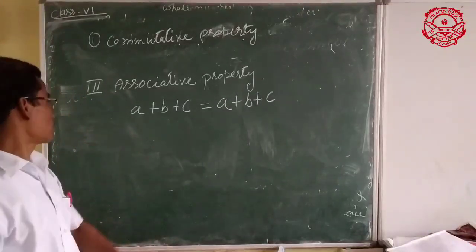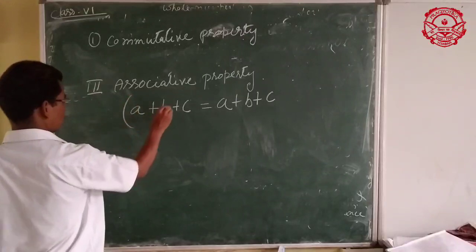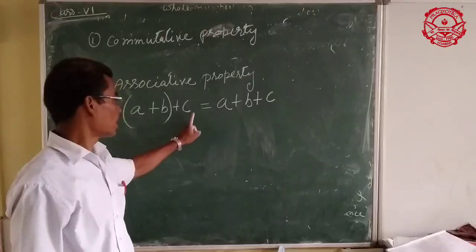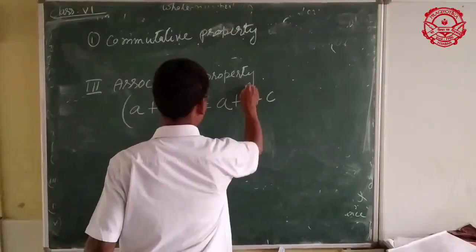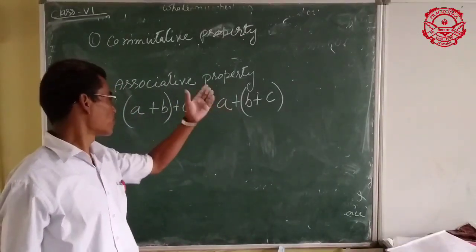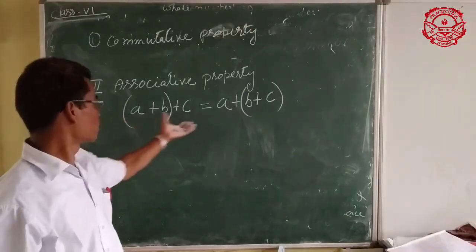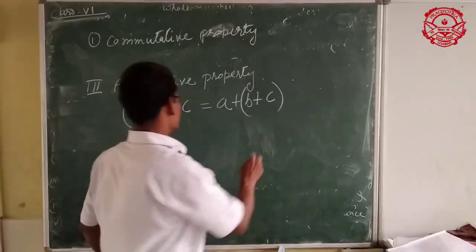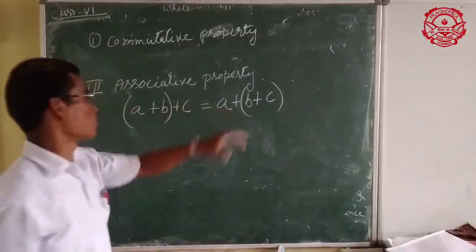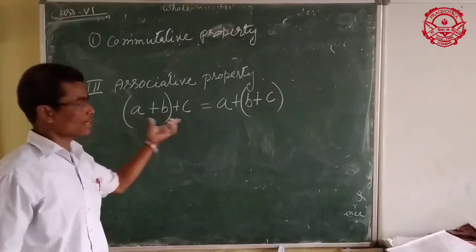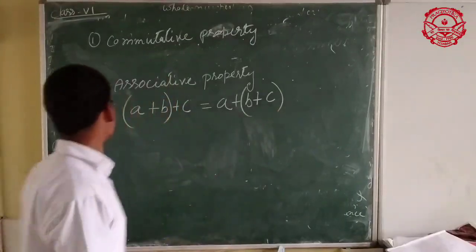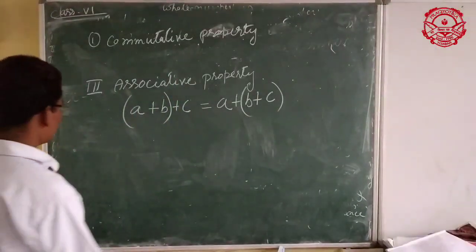So for addition of three whole numbers, first you group A and B, and then group B and C, and A is kept along, then the sum of this result is not affected by the grouping. First group is A plus B, here second group is B plus C.